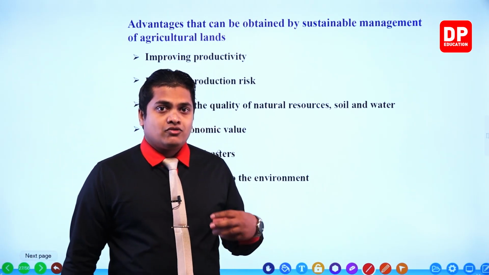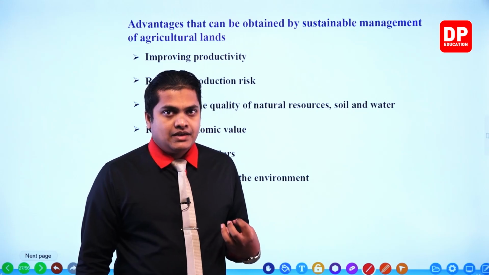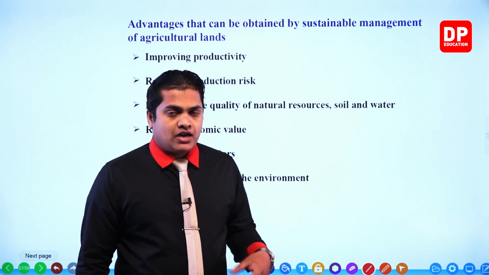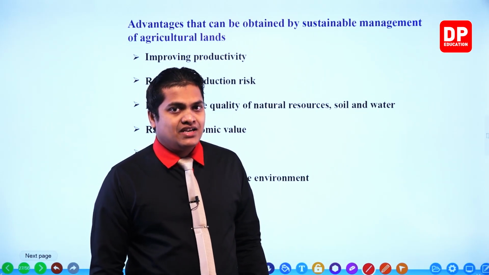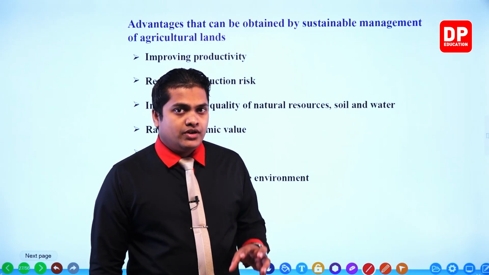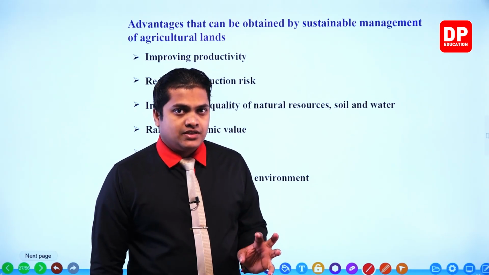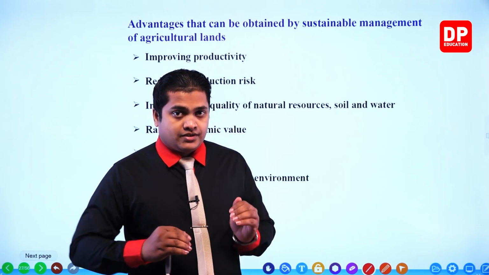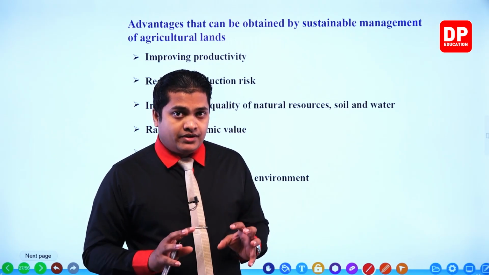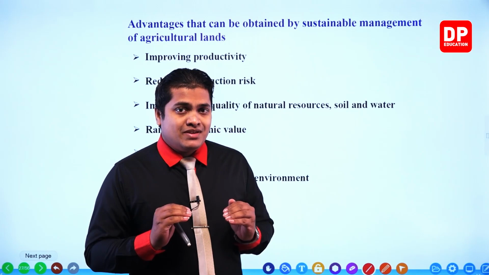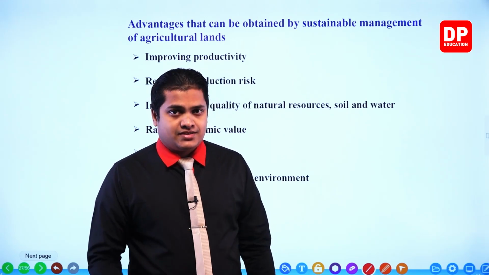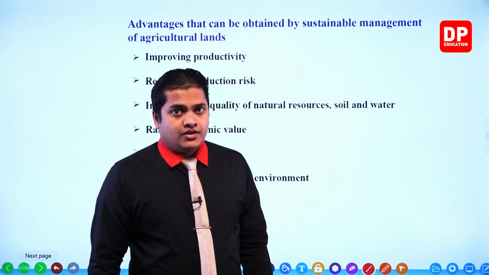Then the next one, minimizing disasters. Like if a drought season would come, then the crops are going to die. However, if you have prepared your land in order to have a good water system or a good irrigation system, then my dear children, you can minimize the risk of disasters, right?